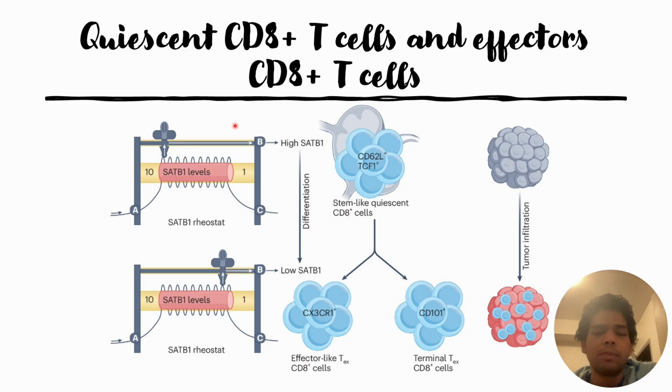So in order to increase the anti-tumor efficacy, one can target the SATB1 level in the stem cell-like quiescent CD8+ T cells. That way they will have more effector-like T cells. However, detailed studies need to be done, because the long-term effect of mutations in these stem cell-like CD8+ T cells still needs to be investigated before it can go for commercial trials.